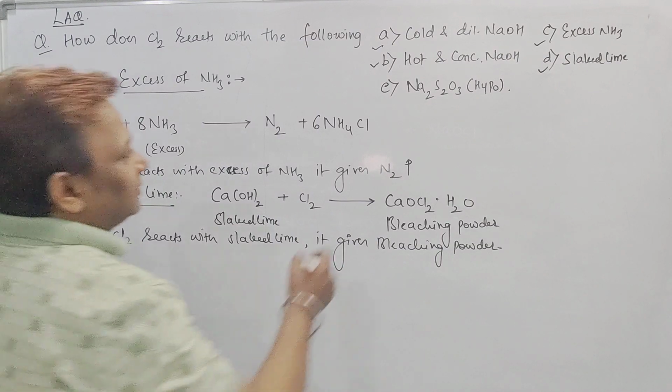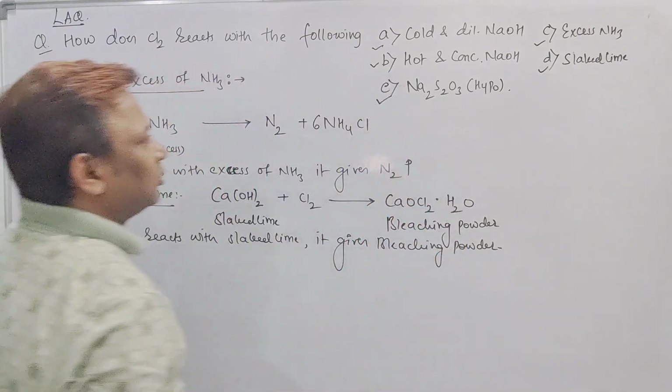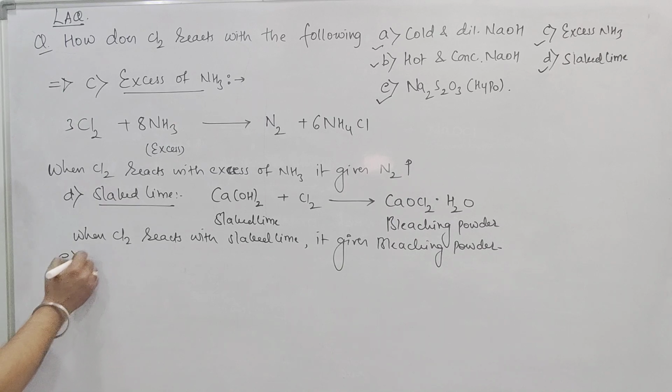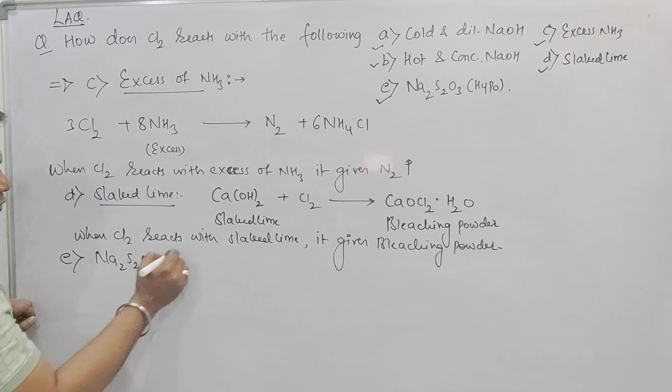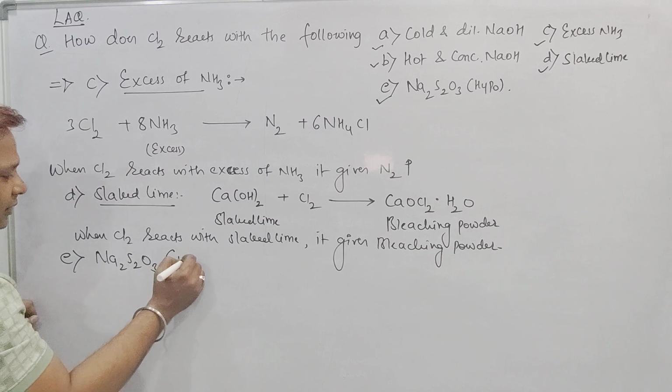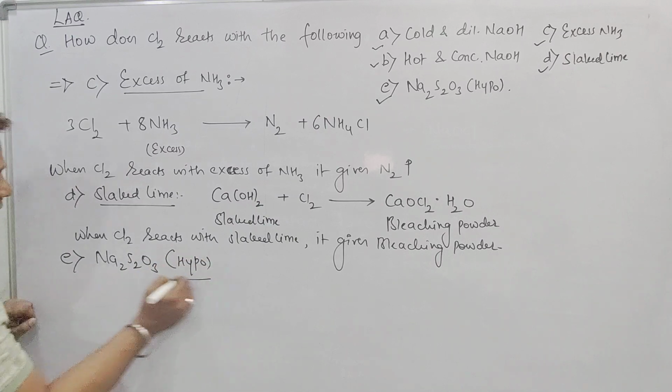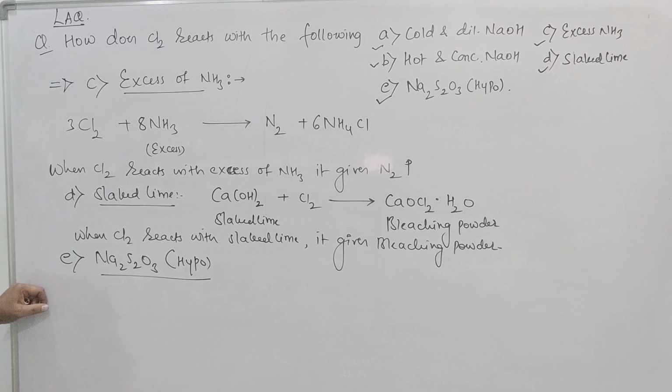And the last reaction is the reaction of chlorine with hypo. Beta, this Na2S2O3 is called sodium thiosulfate. It is also called hypo. Beta, how does chlorine react with hypo? When it reacts with hypo, it forms sodium sulfate, HCl and sulfur.